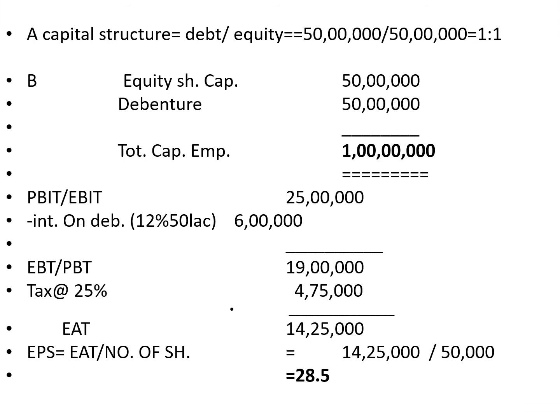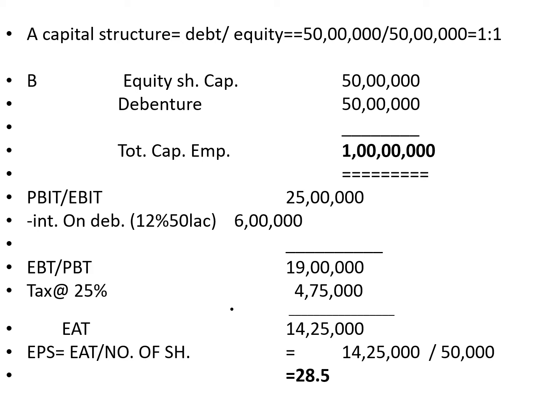First part we are taking, that is capital structure, debt and equity. 50 lakhs from debt, 50 lakh from equity. See the question, you will get to know it is 1:1. Then B part we are coming down, total capital is debenture plus equity, 50 lakh, 50 lakh.